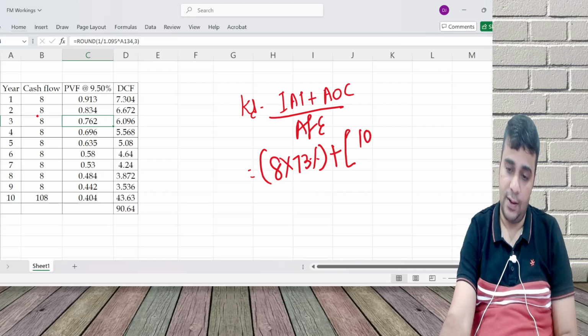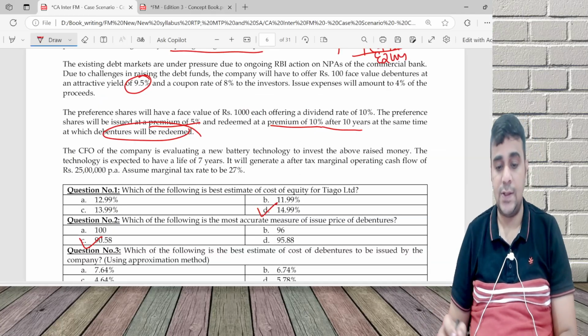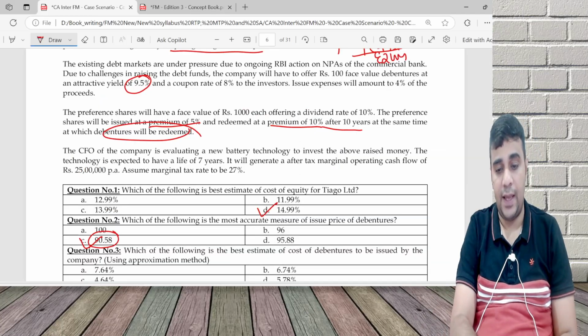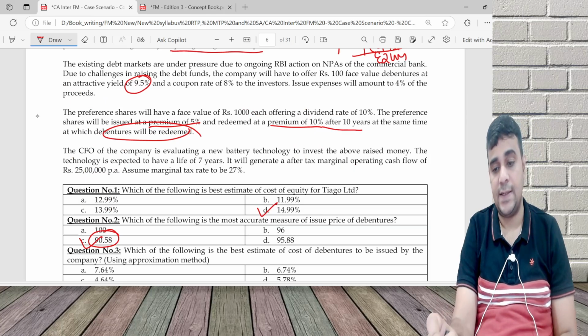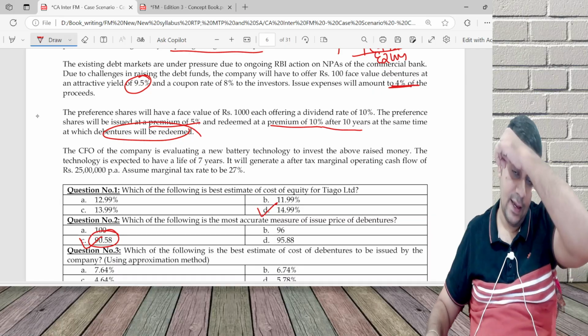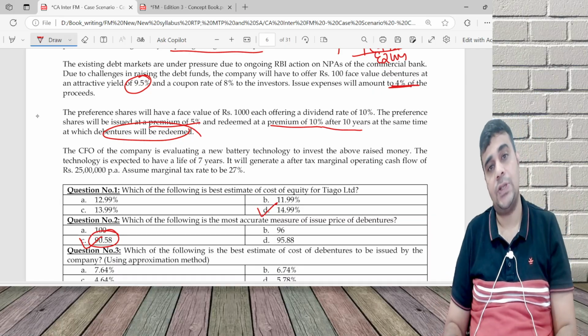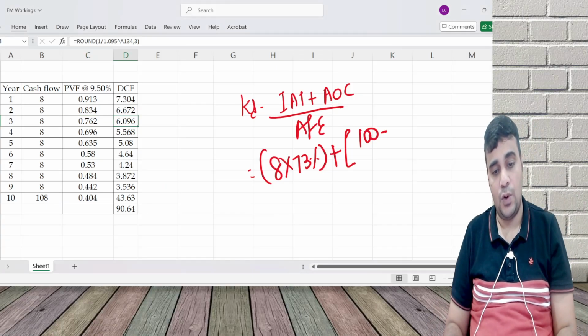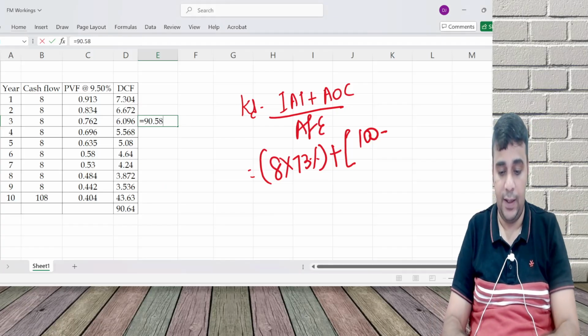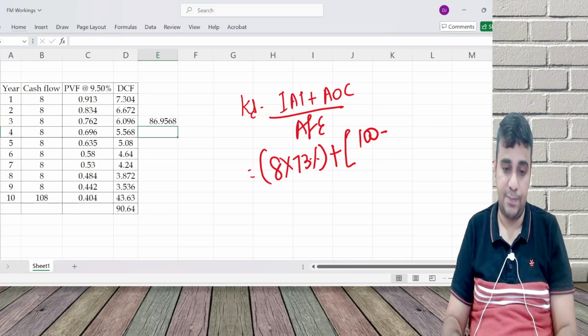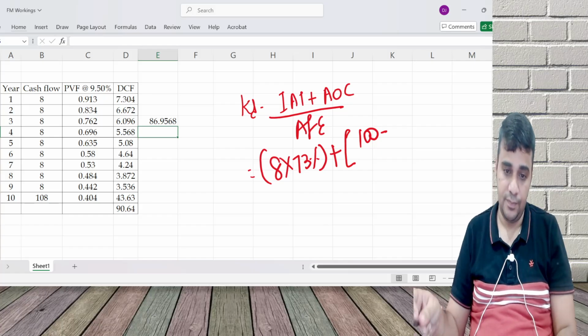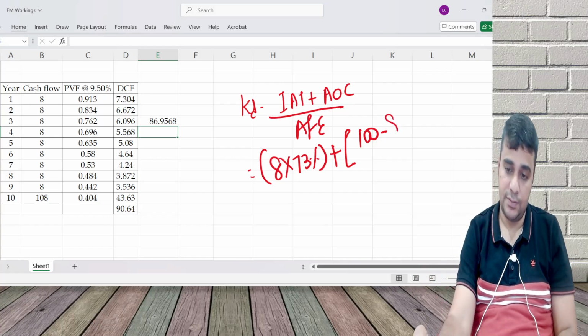Redeemable value is 100. Net proceeds is the issue price minus flotation cost, 90.58 into 96%, which is 86.96.